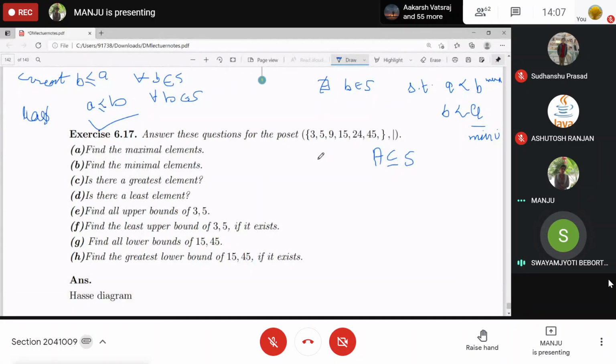Ma'am, it is the element in A which comes under S, and it is the lowest.